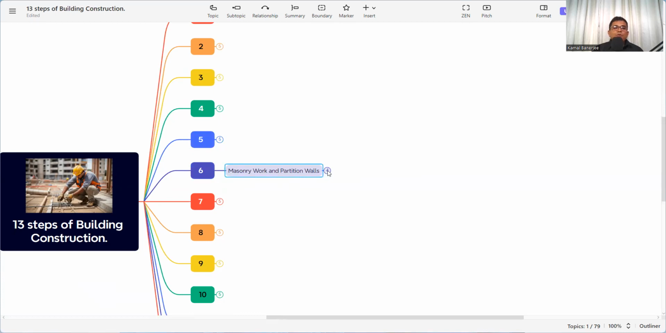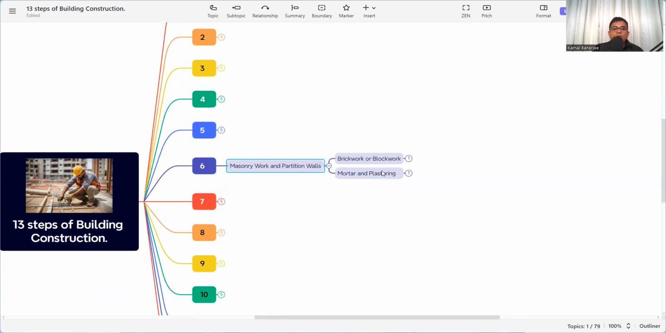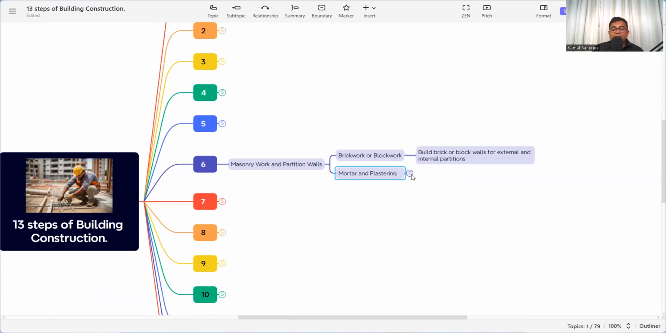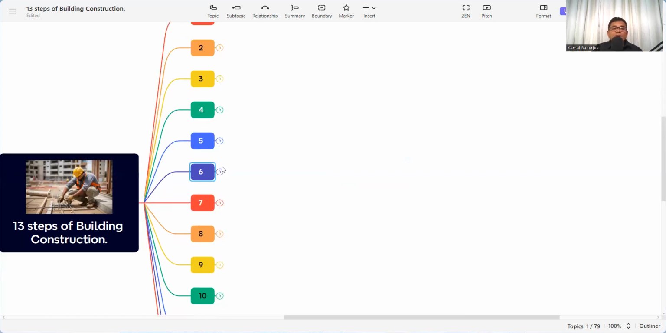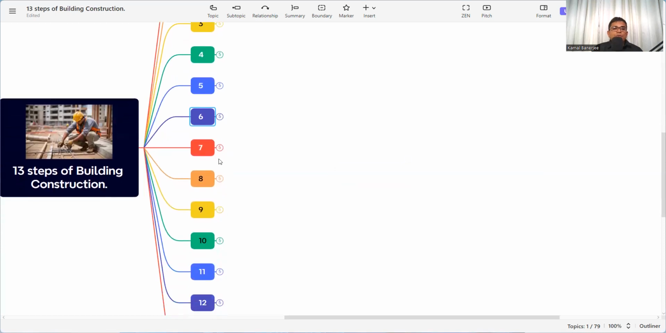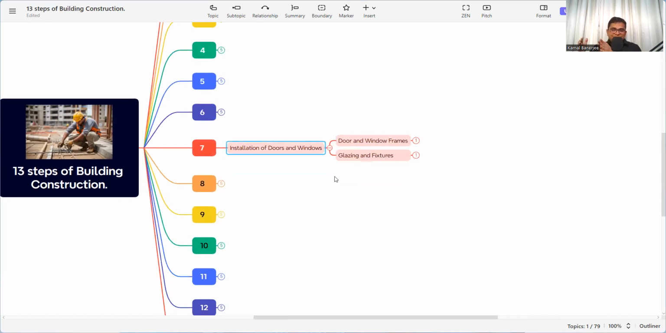That is masonry work and the partition wall. That is the brickwork or the block work and the mortar or the plaster. So we have done the structural work, and now we need the architectural work. There may be this masonry work and the partition wall and the brickwork that we need to provide. Again, then installation of doors and windows. Now we have made the partition wall, we have made the main wall, we have done the substructure work, we have done the superstructure work, and we have elevated all these things.